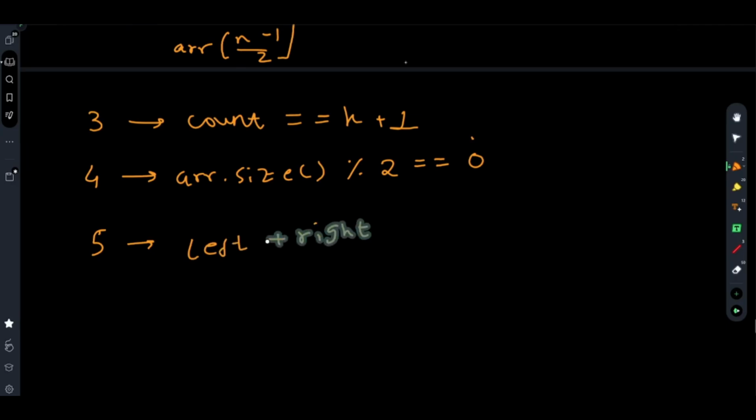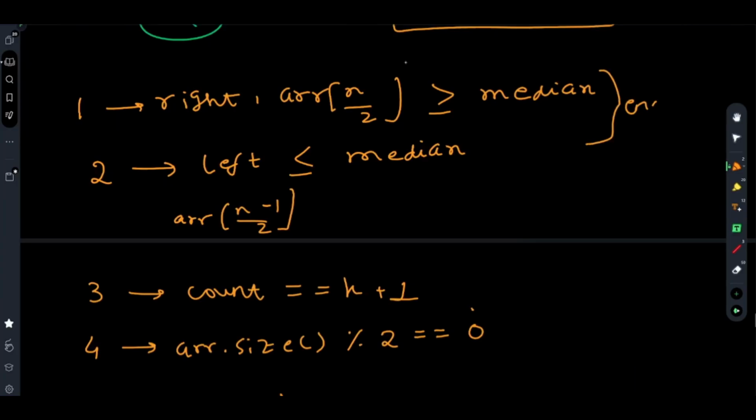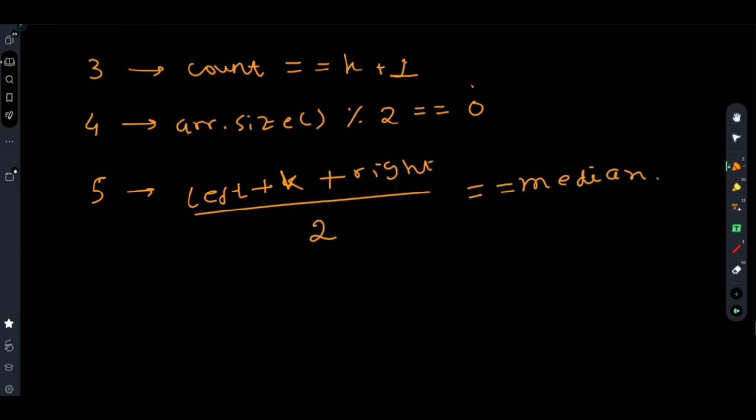left plus k, if you increment this value, why is this done? These two ensure the number of possible increments is still k. Now, if left plus k, which is the maximum increment that you can do, plus right, since you are doing k plus 1 increments, you are discarding the extra increment. If it is same as the median, if all these conditions converge, then you will return true.